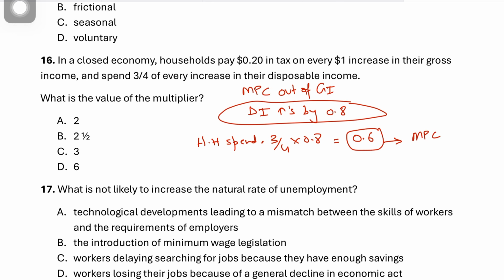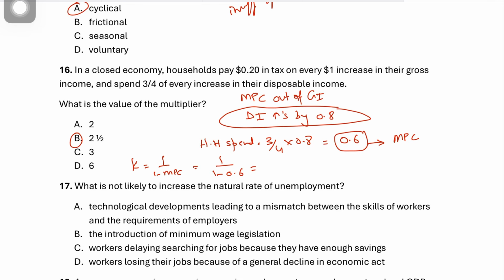So MPC is 0.6. Now apply the formula for the multiplier, which is 1 upon 1 minus MPC, 1 upon 1 minus 0.6. If you calculate this, it should be 2.5, which makes C the correct answer.